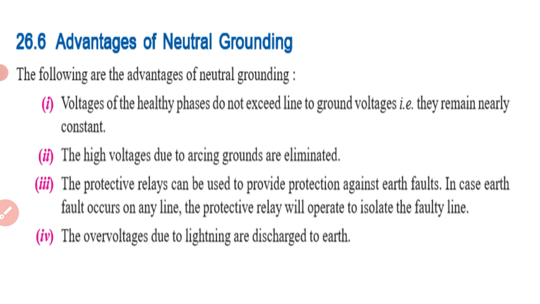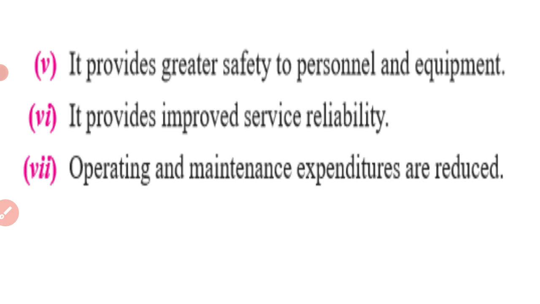The overvoltage is due to lightning or discharge to earth. Okay, next one is that it provides greater safety to personnel and equipment, because the equipment is protected. During the fault condition, a large current will flow, the impedance becomes low, and due to this large current, it will damage our equipment. So greater safety can be provided here. I repeat, it provides greater safety to personnel and equipment.